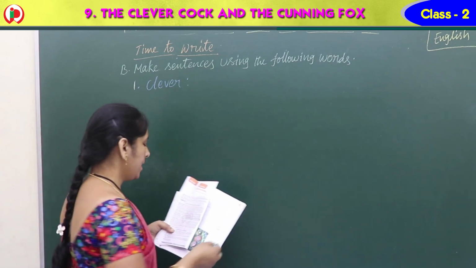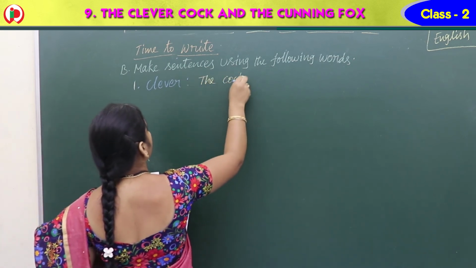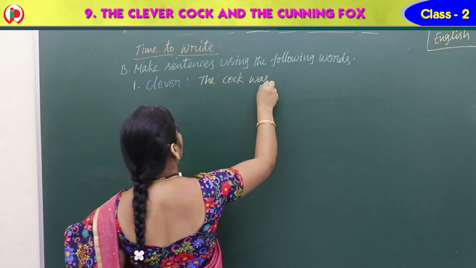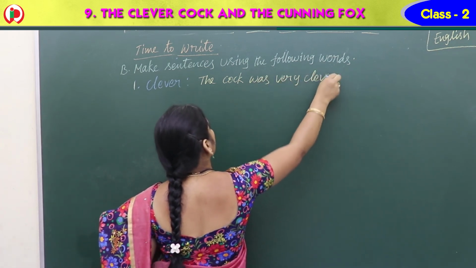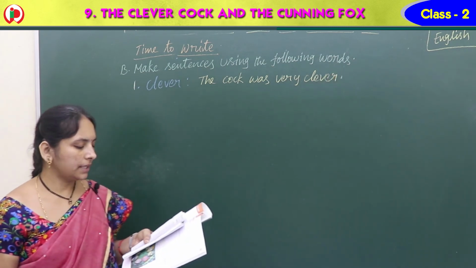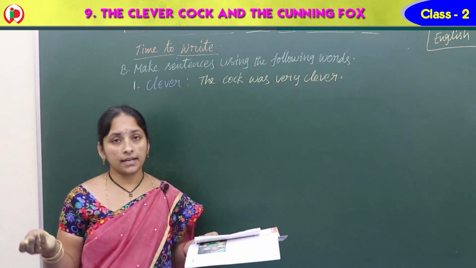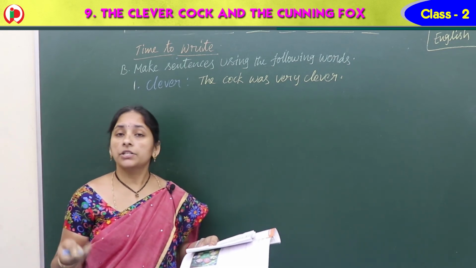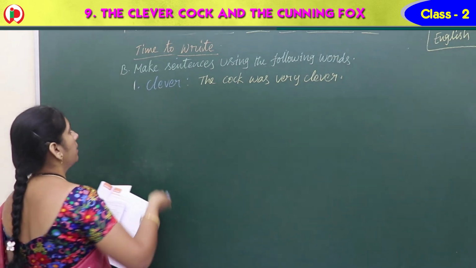Right, you can write. So here, I am writing from the lesson this sentence. The cock was very clever. You can write this one, or Rajni is a clever girl. Okay, she is very clever. Like that you can write. Okay, Nana.